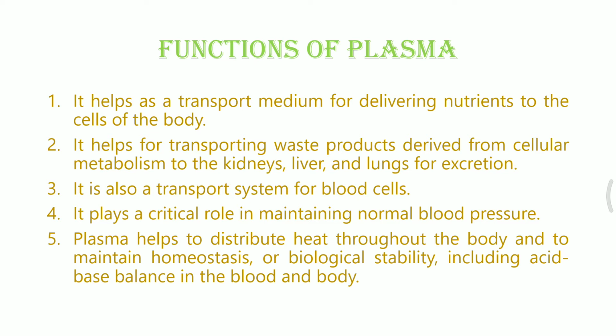The purification of the blood takes place in the kidney. So this is something which is to be understood very clearly: if there is a high amount of nutrient present in the plasma of the blood, it means the blood has become impure and it needs to go to the kidney and get purified. Purified blood will have less amount of nutrients within itself.